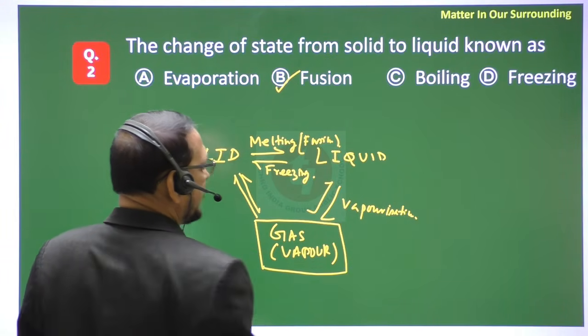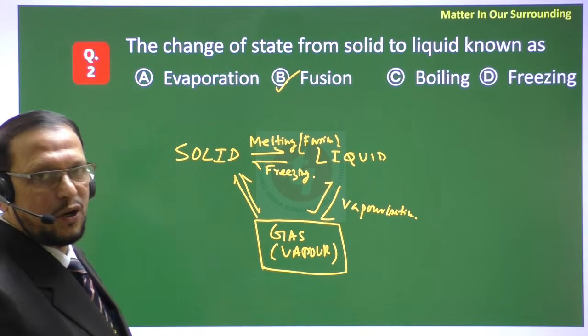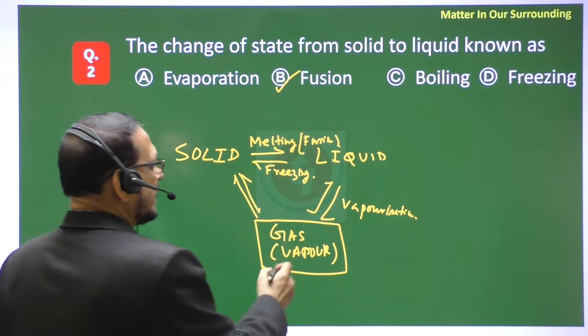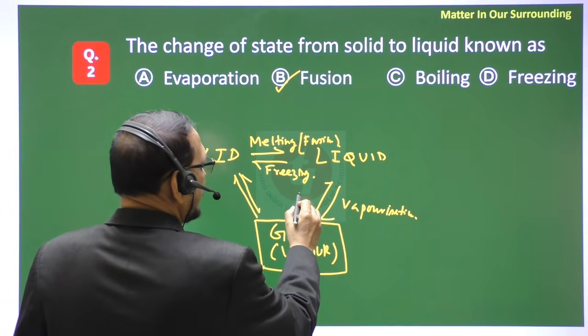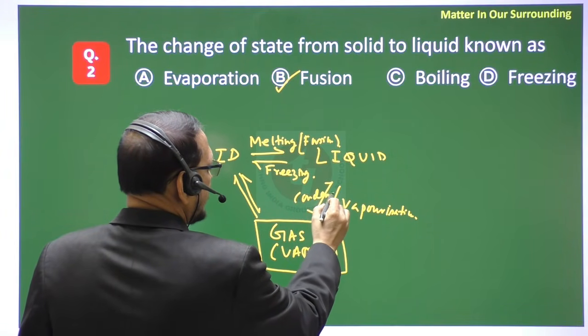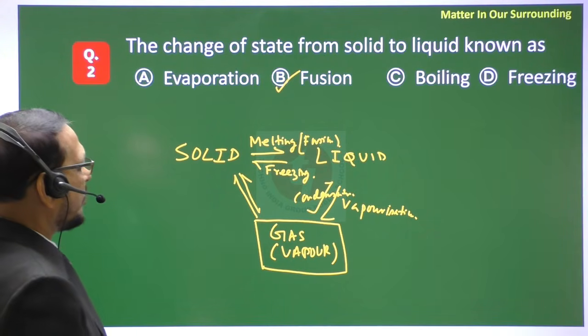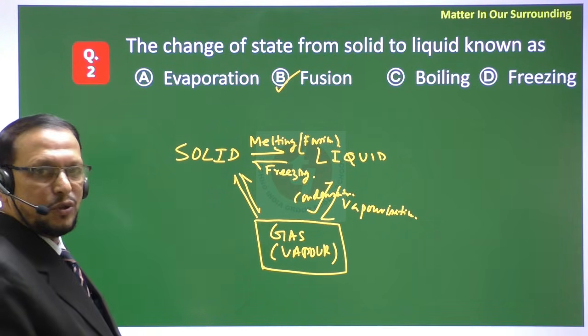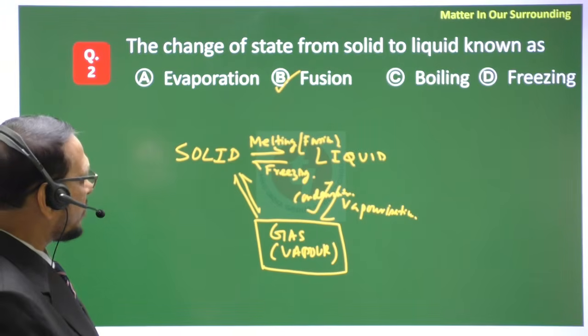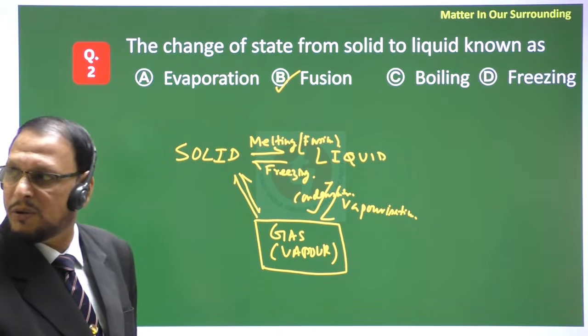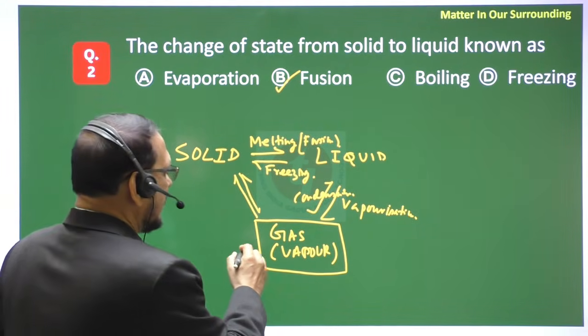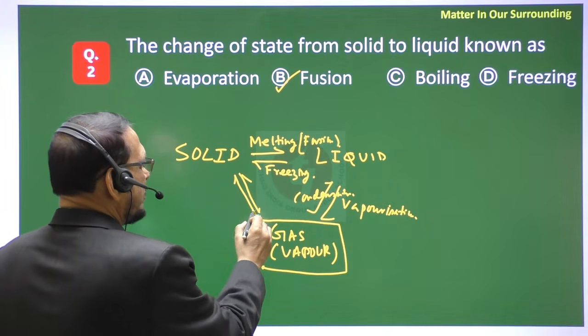And when rain takes place, from clouds, that is condensation. And the conversion of solid to gas without passing through the liquid state is called sublimation.